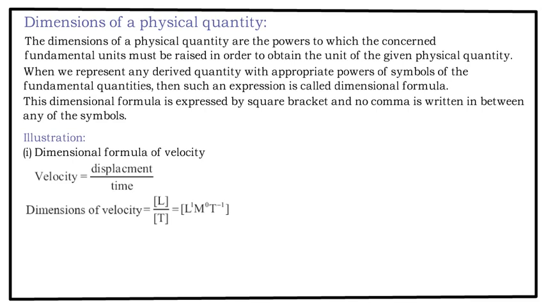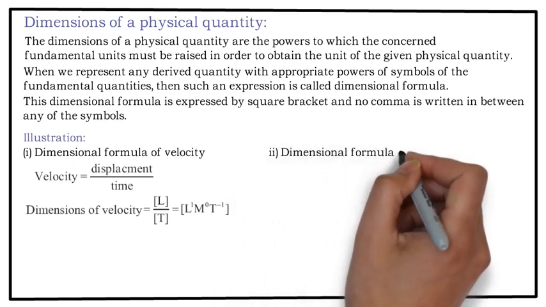So, L raised to 1, M raised to 0 and T raised to minus 1. That means to express velocity, I used the unit of length once. I did not use any unit of mass, but I used the unit of time once, and that too in the denominator, so minus 1 is appearing. I hope you understood this.